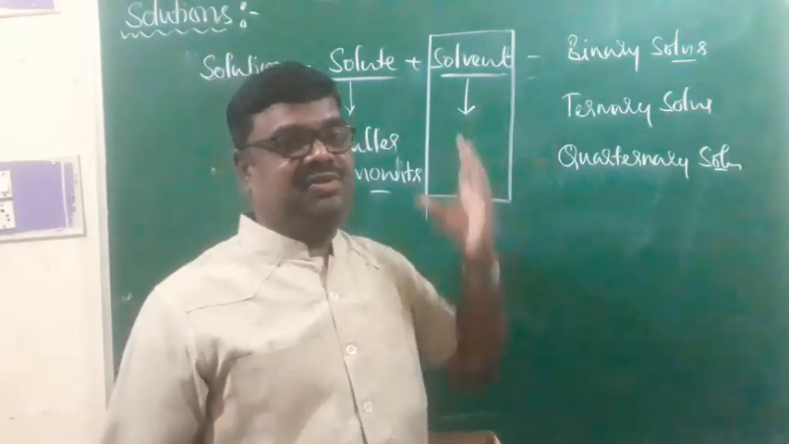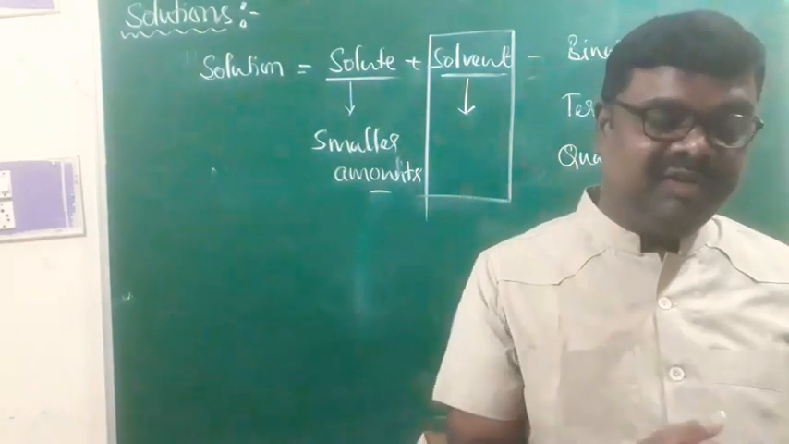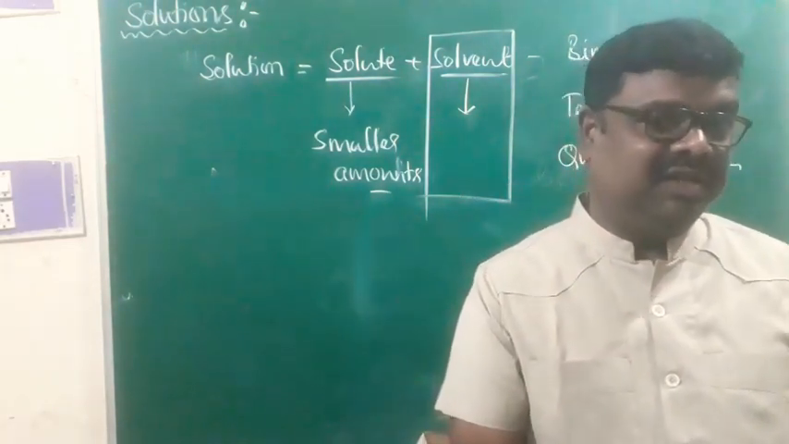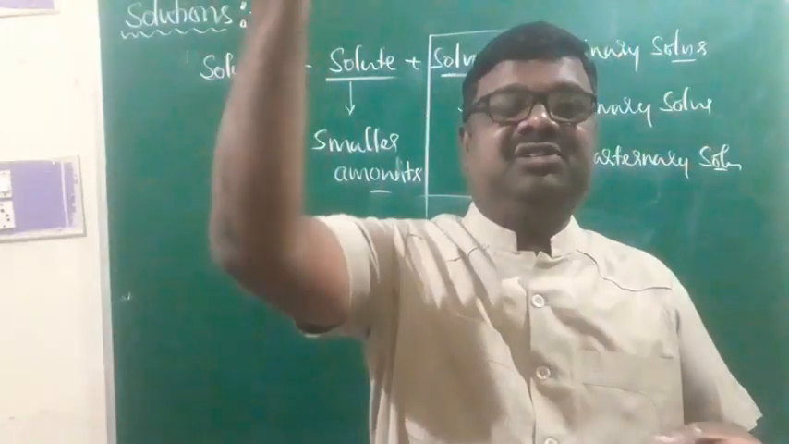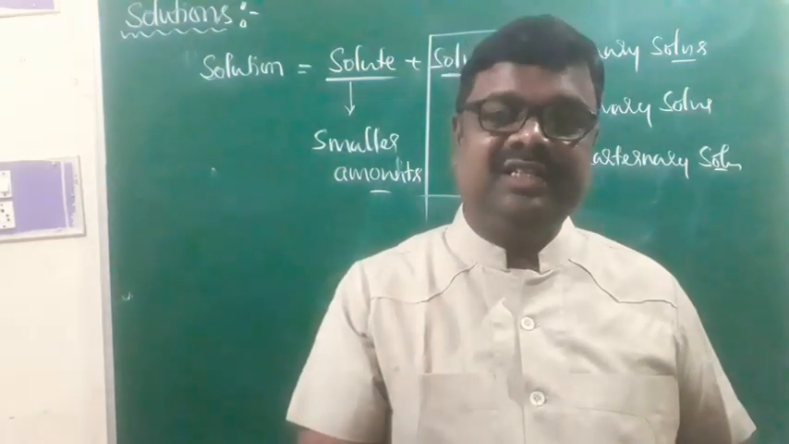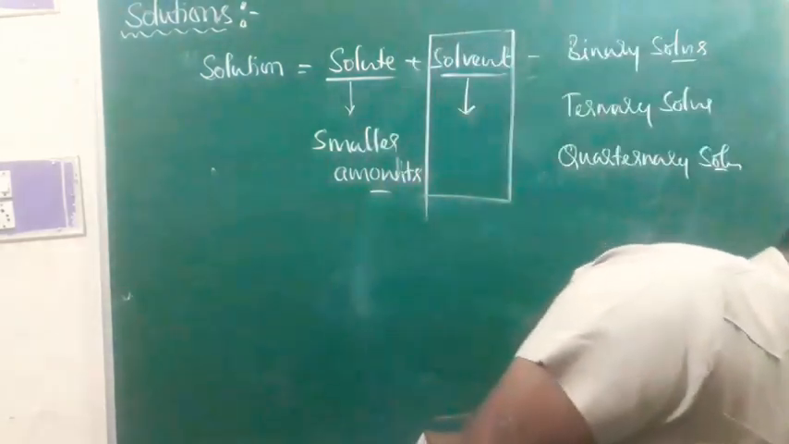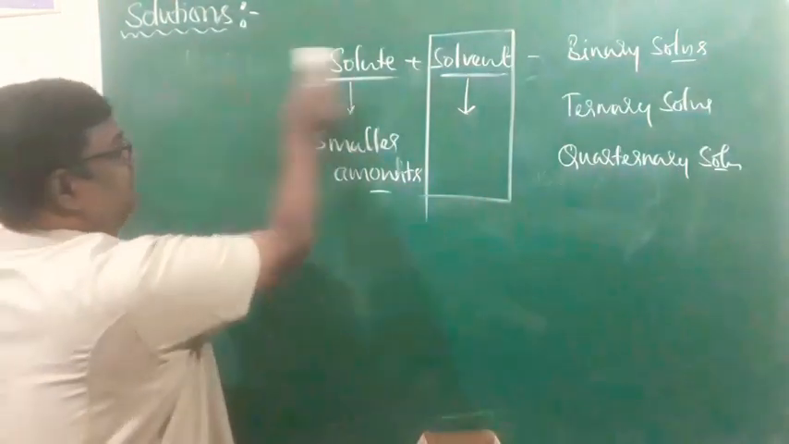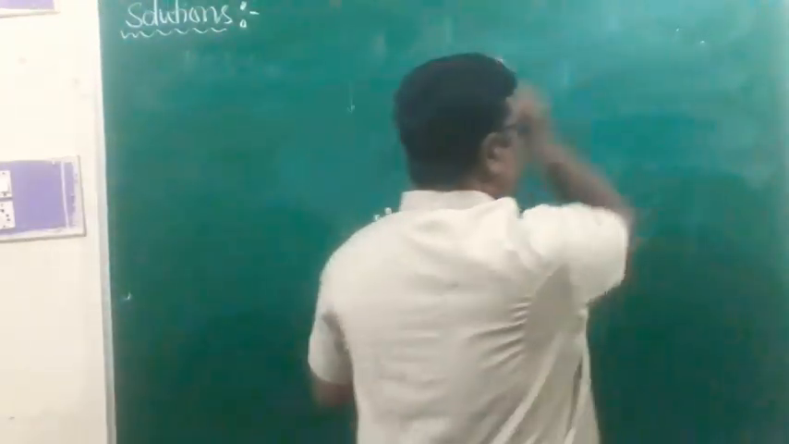The physical state of the solvent is generally the physical state of the solution. For example, if I add sugar to water, water is taken as the solvent and sugar is taken as the solute. Depending upon the physical states of the solute and solvent, as many as 9 types of solutions can be obtained, and we will see that.